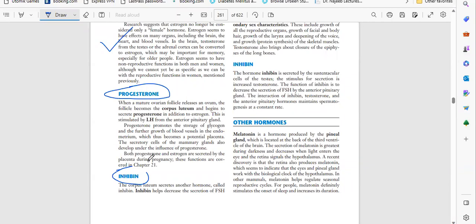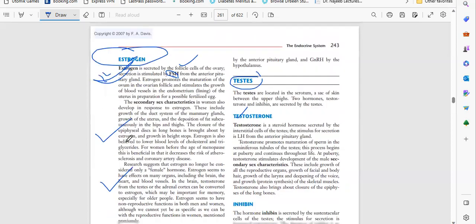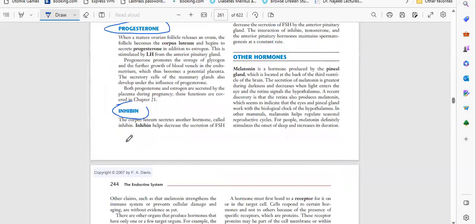The secretory cells of the mammary glands also develop under the influence of progesterone. So whatever development will happen will be overseen by progesterone. Blood vessels need to develop according to whatever requirements there are, so blood vessels will improve, and it will include glycogen storage. So this is the importance of progesterone. Progesterone and estrogen both are very, very important for females.